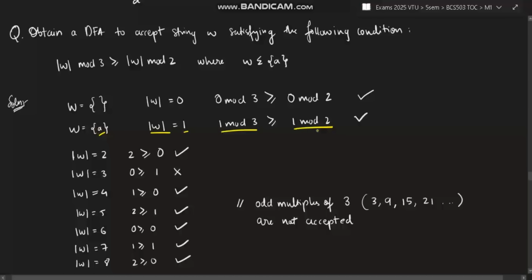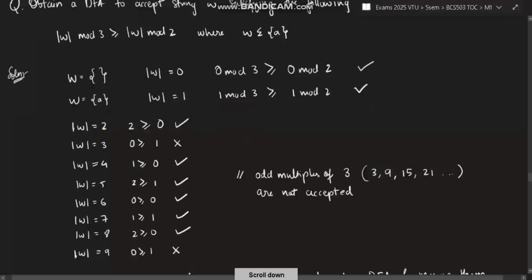And 1 mod 3 and 1 mod 2 are both 1, so it is also accepted. What about 2? If there are two a's, the length will be 2, and 2 mod 3 is 2, and 2 mod 2 is 0. Right? If you divide 2 by 3, you get remainder 2, and if you divide 2 by 2, you get remainder 0. 2 is greater than or equal to 0, yes, this is accepted.